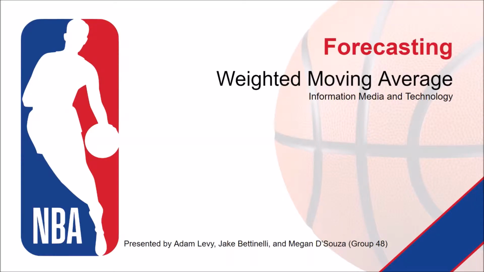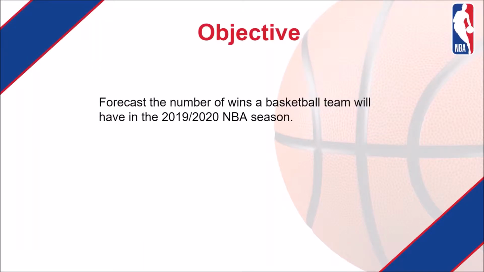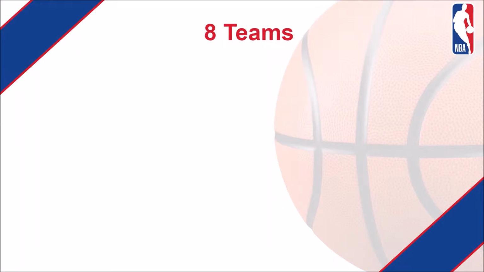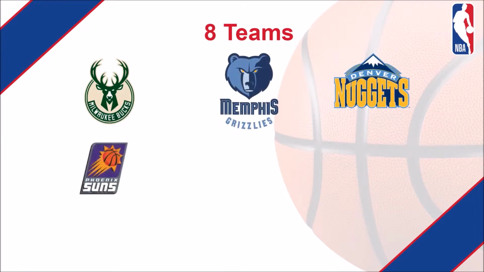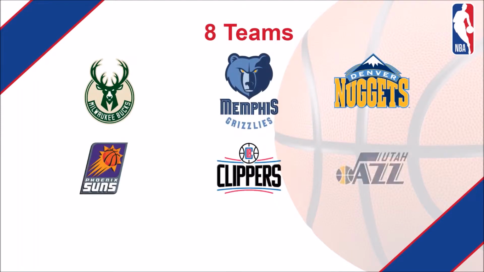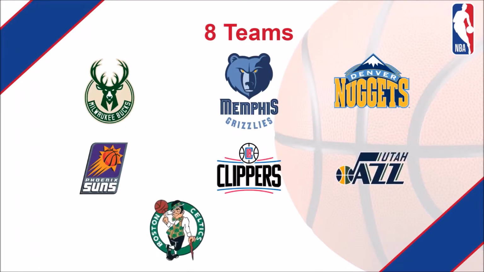Our presentation is on forecasting, and more specifically, how you can use the weighted moving average to predict important trends and statistics. The objective of our presentation is to forecast the number of wins a basketball team will have in the 2019-2020 NBA season. We've used 8 teams in our model: the Milwaukee Bucks, Memphis Grizzlies, Denver Nuggets, Phoenix Suns, Los Angeles Clippers, Utah Jazz, Boston Celtics, and finally the Minnesota Timberwolves.